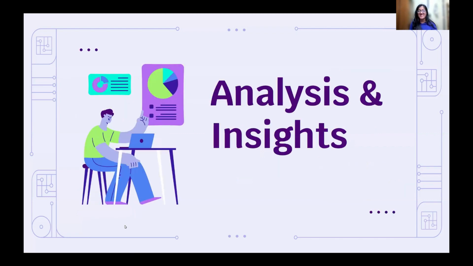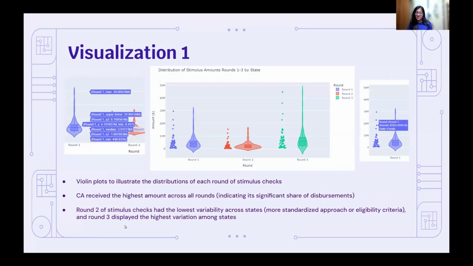That brings us to our analysis and insights. For our first visualization, we looked at a violin plot to illustrate the distributions of each of the rounds of stimulus checks. If you hover over it, we get all the different statistical data from maximum to median and minimum. If you hover over each of the dots, you get the amount that was given each round to each state.